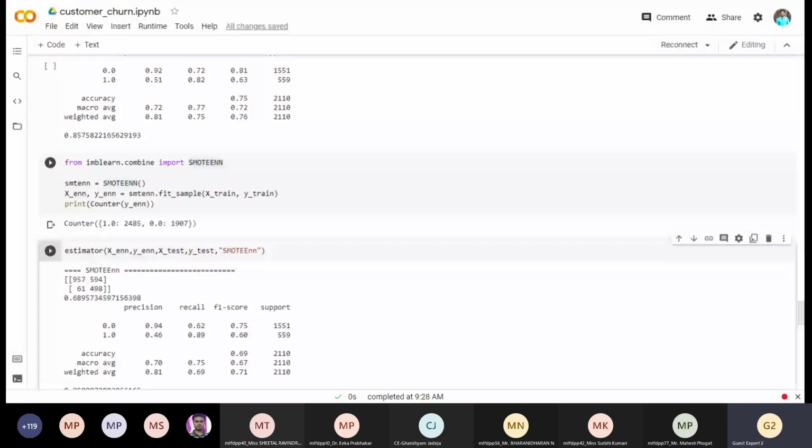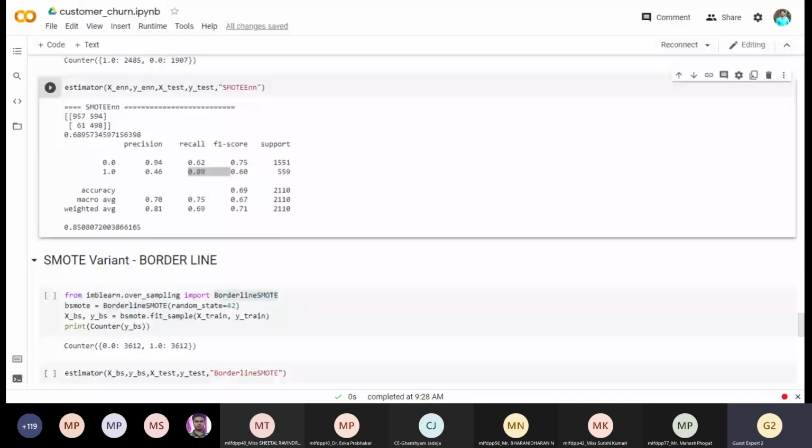We need to consider F1 and F2 score as well. Here I have not printed the F1 score. This is basically known as F beta, if you have gone through the evaluation matrix. So this beta parameter can be 1 or less than 1. When you assign a beta value greater than 1, you are focusing on recall. You are putting more pressure on recall values only. Less than 1 means you are focusing on the precision.